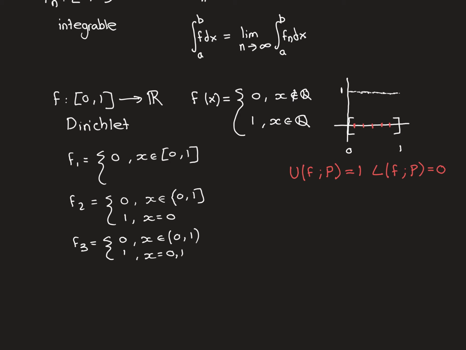And then I continue on. I'm going to add in more and more rationals. So in my next one, I'm now going to make it correct also at the other end, which is 1. So I'm going to take 1 out of the things that are being mapped onto 0. So now it's x is an element of the open interval from 0 to 1. They're being mapped onto 0. But now x is equal to 0 and 1 are both being mapped onto 1. And now that means that all the things in the interval 0, 1 with denominator 1, all the rationals with denominator 1, are now being mapped onto the correct thing for the final Dirichlet function.